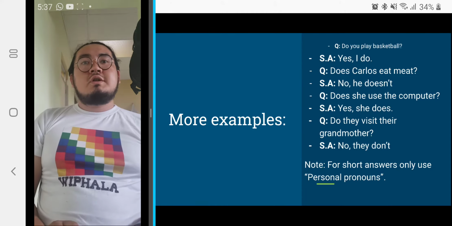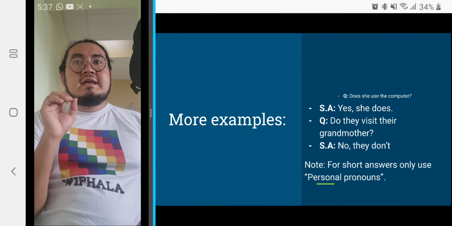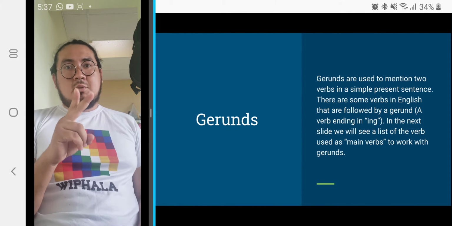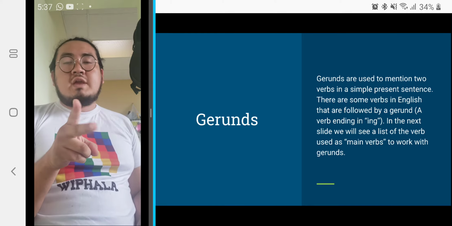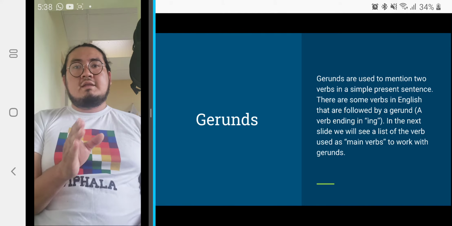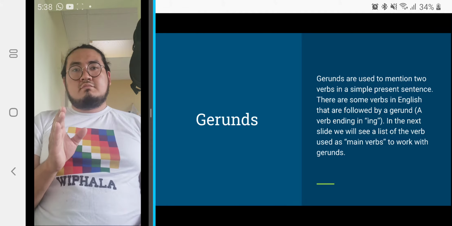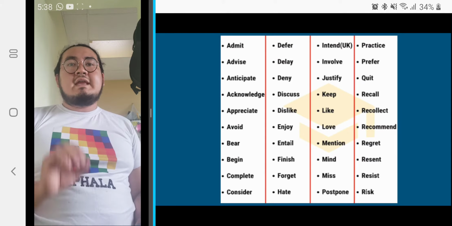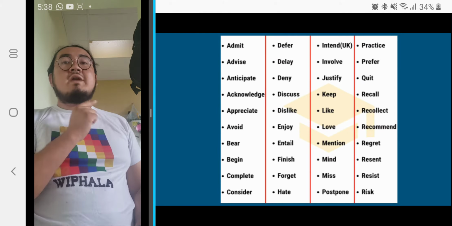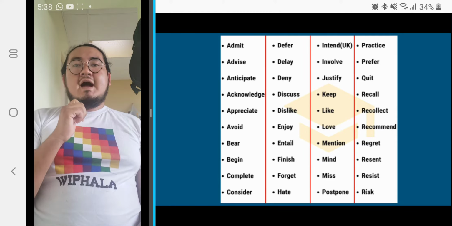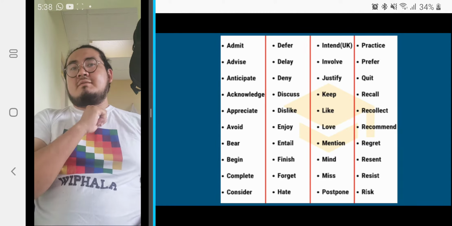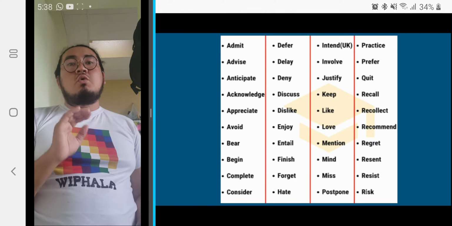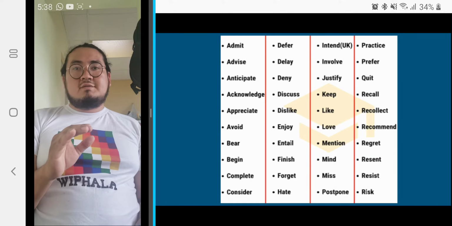Now, we're going to move to the next part. Gerunds. Gerunds are used to mention 2 verbs in a row. Okay? So you cannot use 2 verbs, right? Like in the same way. Let's see. In the part of the gerunds, take a look at this. We have a list of different verbs, main verbs, okay? After these verbs, we're going to use verbs in gerunds, all right?